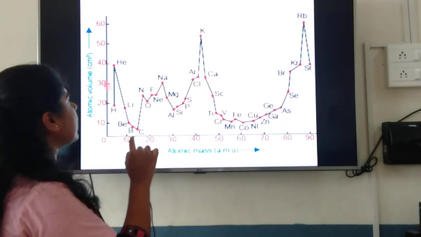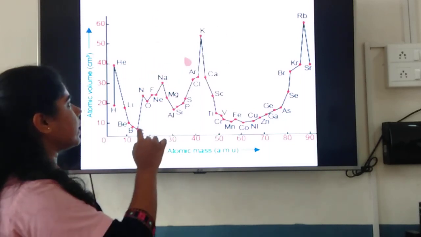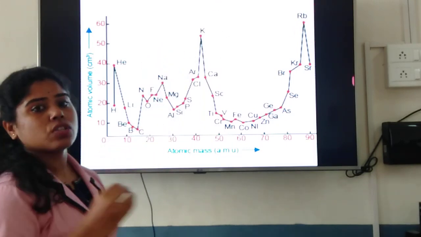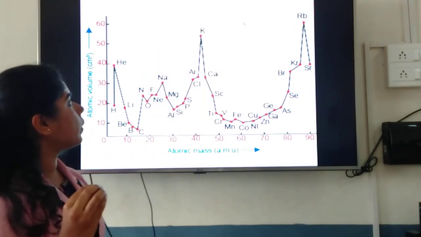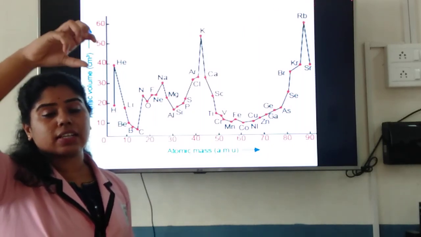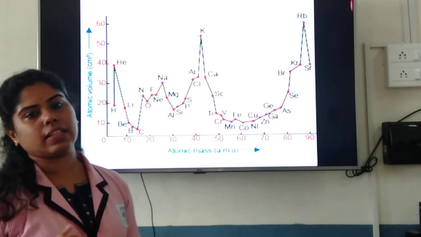He actually finds that, if you take the example of sodium, potassium, all these, they stand at the peaks, you see, on the top of the graph. So this means that all those which have similar properties will be standing on the same position. That is, they will have the plot on the similar position in the graph.